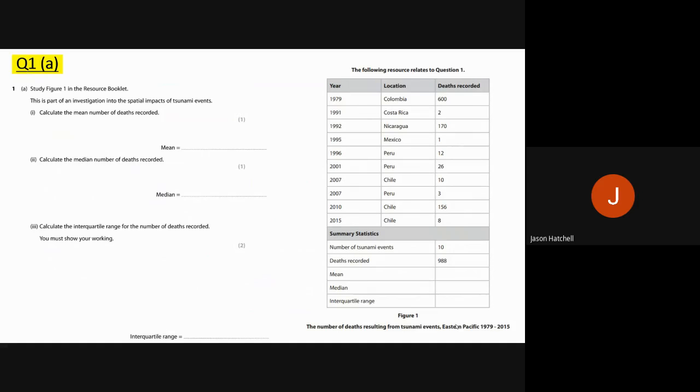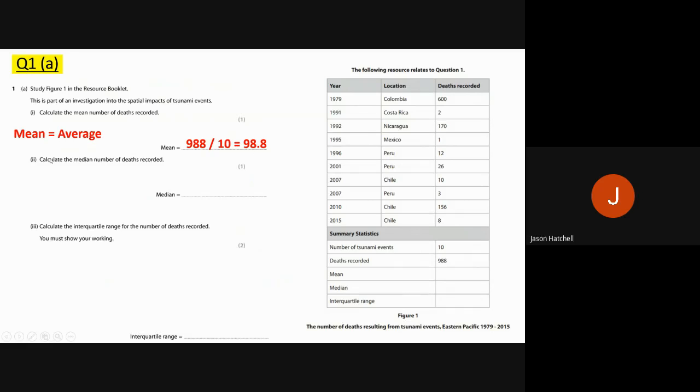So you were given the resource on the right here, and you were asked to study that resource and calculate, first of all, the mean number of deaths recorded. So the deaths recorded are all here on the right, and you need to calculate the mean number. And in fact, you didn't even need to add them all up yourself because they did it for you. And they also told you how many events there were. So this is the easiest of easy mean questions. Mean means the average. So all you do is that 988 divided by 10. So mean means add them all up, divide by the amount there are. And the answer therefore is 98.8.